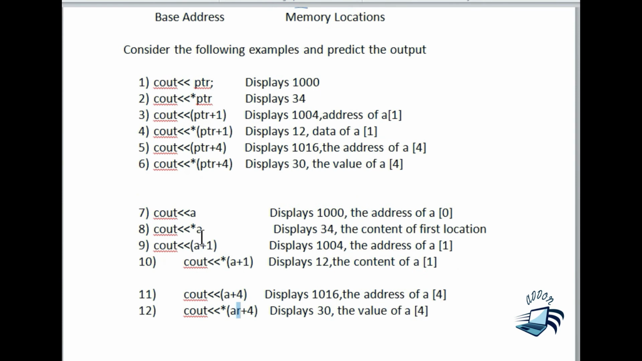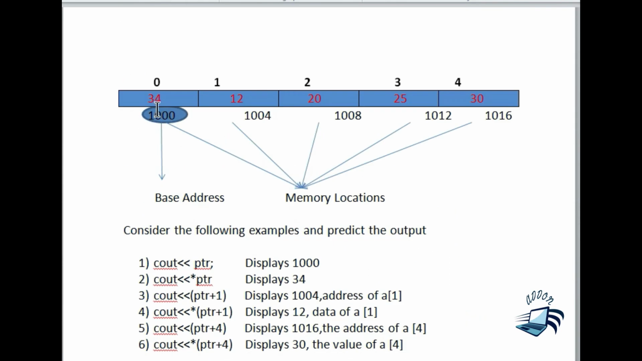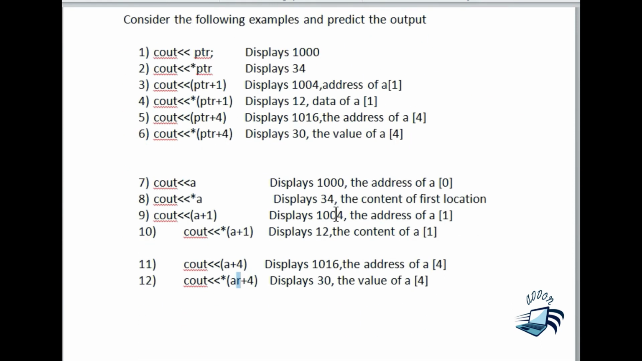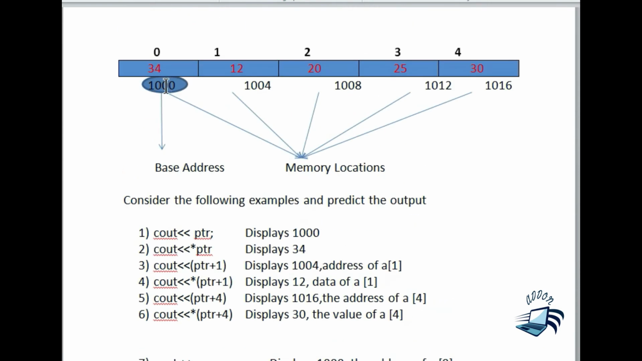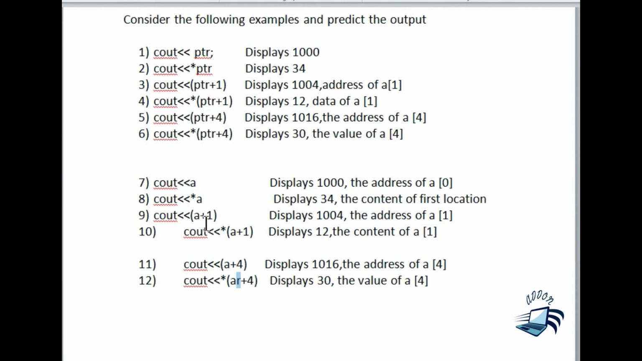Next I am giving star A. What does it mean? It means the value from the first location should be printed. The value from the first location is 34. So here 34 will be printed. Next I have given cout A plus 1. What does it mean? 4 bytes should be added to A. The starting address is 1000. So 4 bytes should be added, so the value will be 1004.